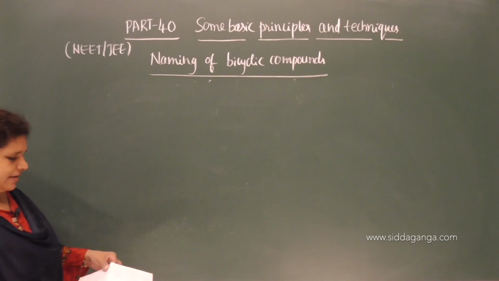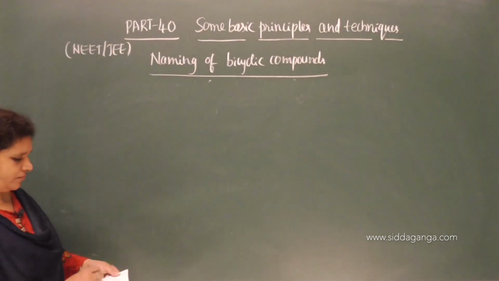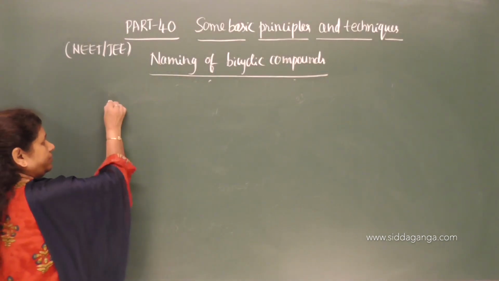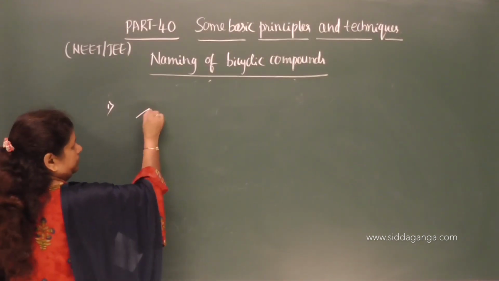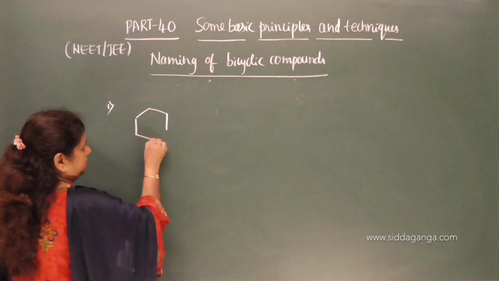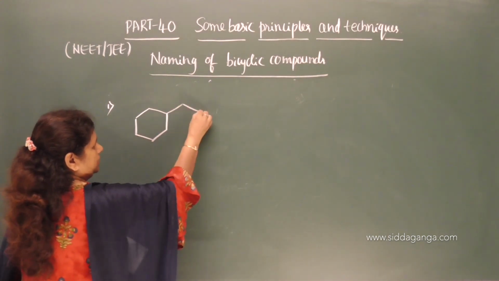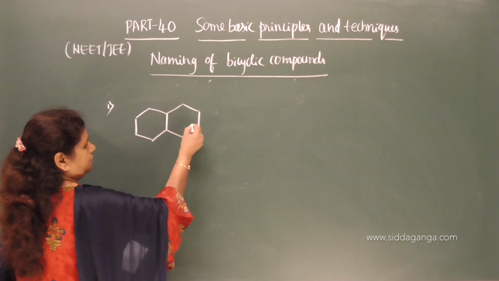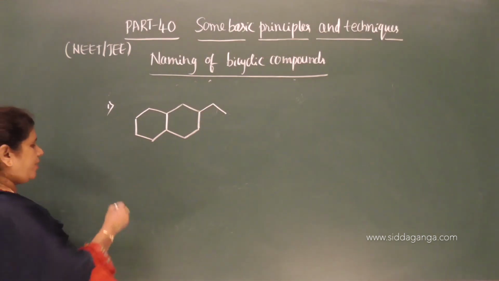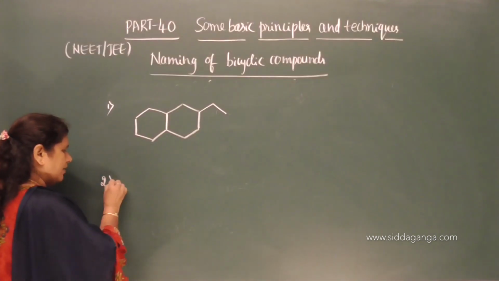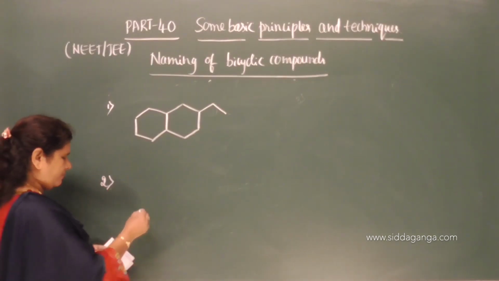Take down the first example. Cyclohexane rings are fused here, which contain one substituent group on one ring. Take down the second example.